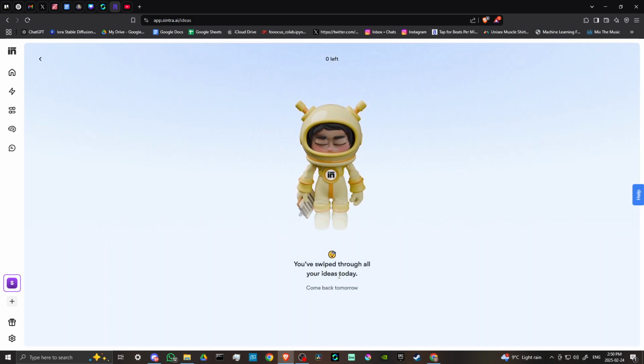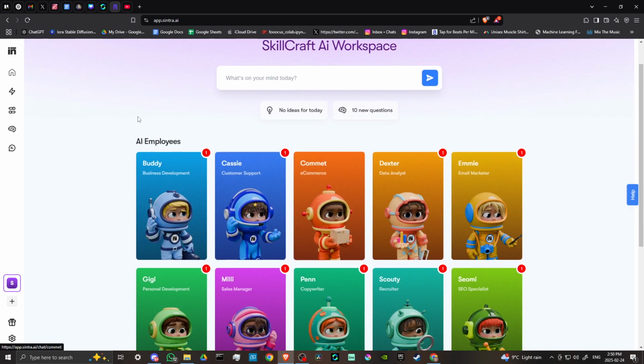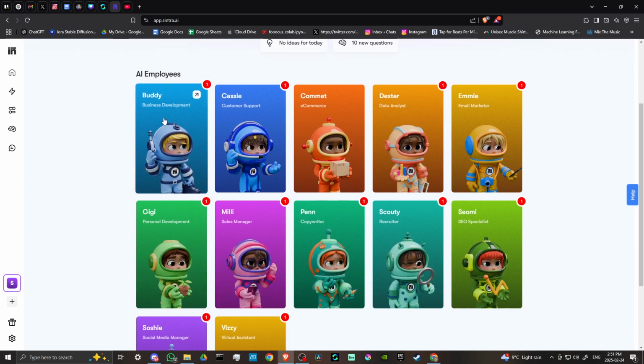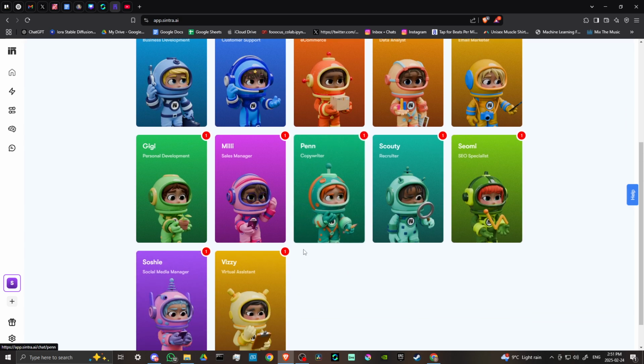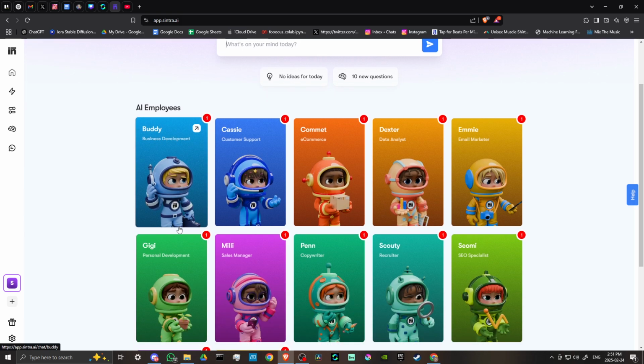Here now we've swiped through all our ideas for today, so you can come back tomorrow and do the same thing for your business as well. And you can see for yourself everything that Sintra offers here with all of its different AI employees. And now we have this little number on top of each of them that indicates that they have all generated some new information for us, and we can take a look through that. But we're going to just do a basic overview and not get too caught up in all the details.